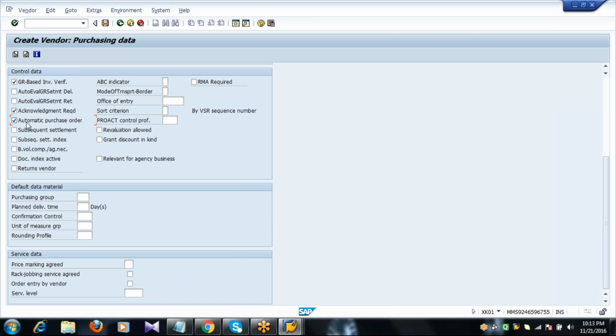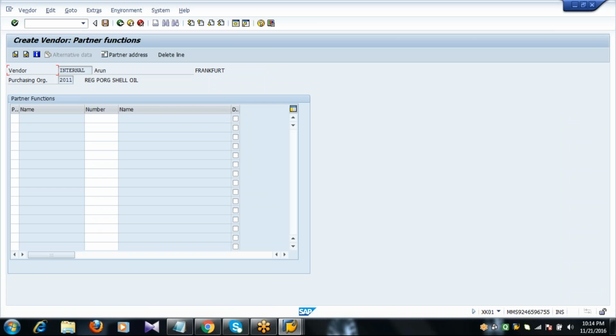Suppose you activate this indicator, then this vendor is eligible to create a purchase order automatically. Here are some scenarios where there is material urgency and we create an automatic purchase order, so there we will use this indicator. Here enter the purchasing group and planned delivery time. If you maintain it here, there is no need to maintain the info record. It is the number of business working days required to receive the material from the external vendor.